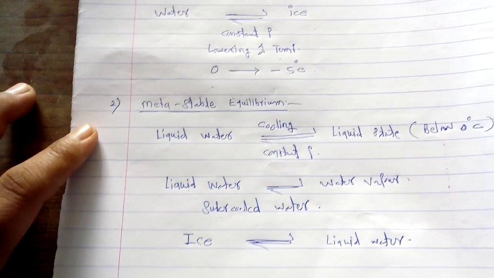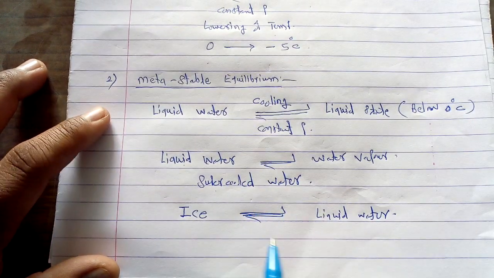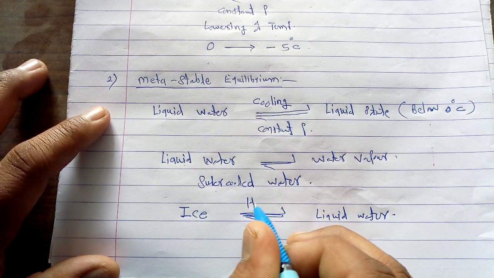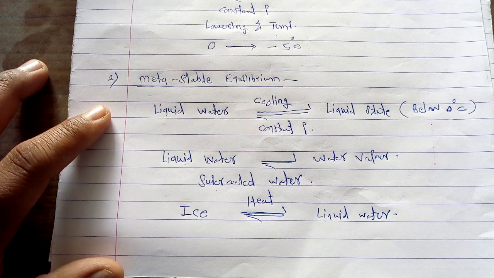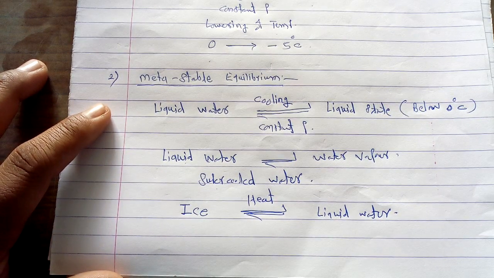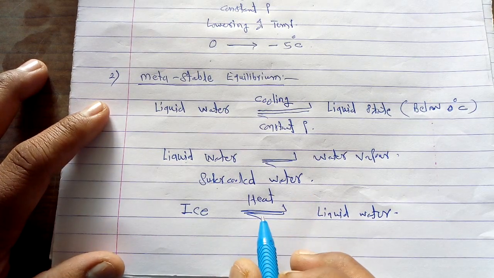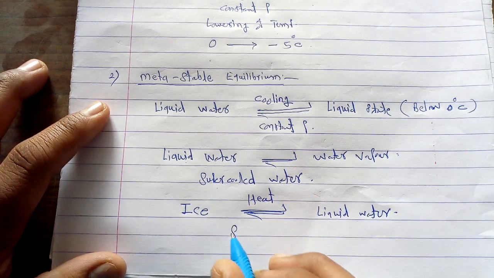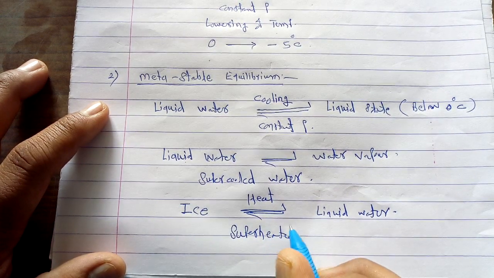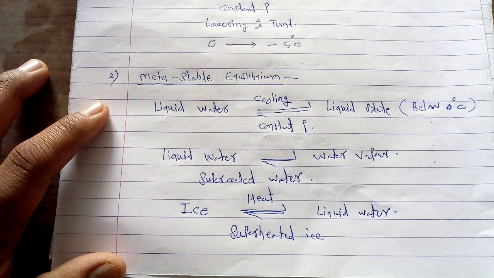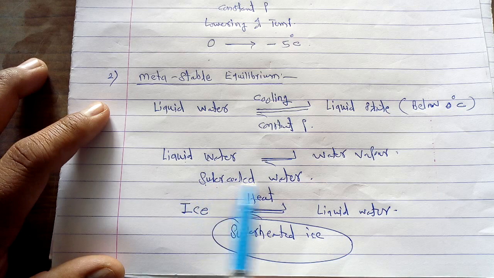So at this time, suppose we carry out the exact opposite phenomenon, and we heat the given ice phase. In this case, we cannot say that we can use superheated ice. We cannot use the concept of superheated ice in the way we use the concept of supercooled water.